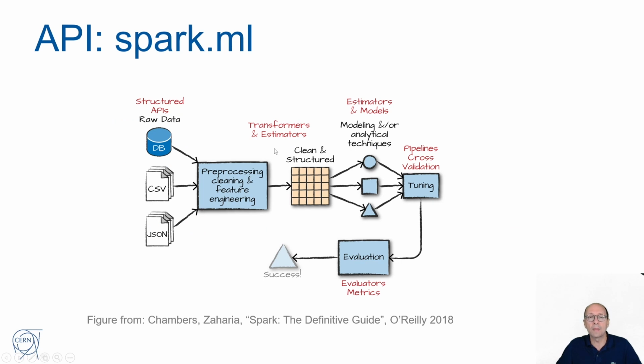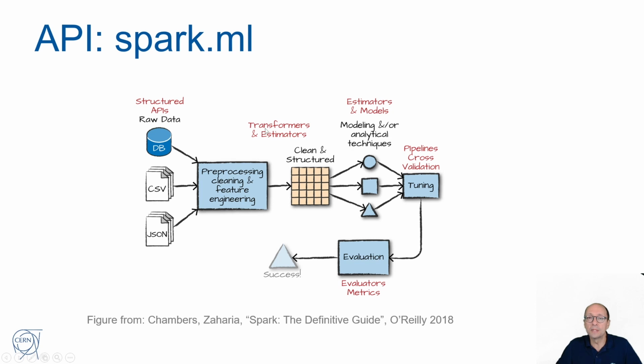The Spark.ml API works with the data frame API, so you will have data sources. Let's say there could be a DB, or could be a file data source: CSV, JSON, Parquet. We'll do pre-processing, cleaning, and feature engineering using the data frame API and using the Spark ML API, which has specialized functions to do that.